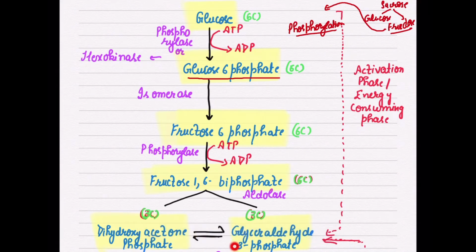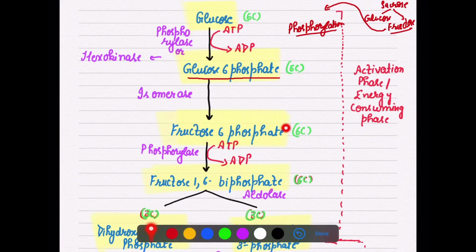The first few steps are energy consuming, and then there is a payoff phase. So glucose changes into glucose 6 phosphate because it is a phosphorylation process. The enzyme is easy to recognize, that is phosphorylase, or this is called hexokinase. You can write down the enzyme in the step where glucose changes into glucose 6 phosphate.